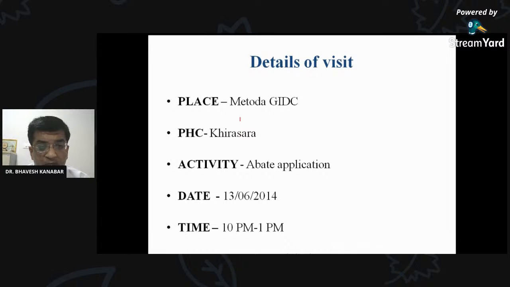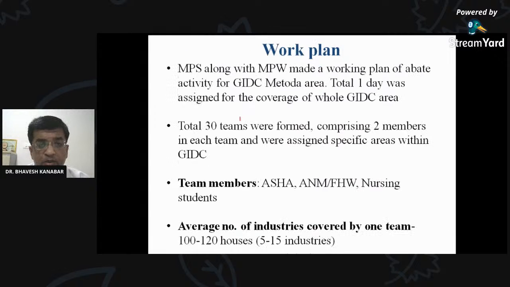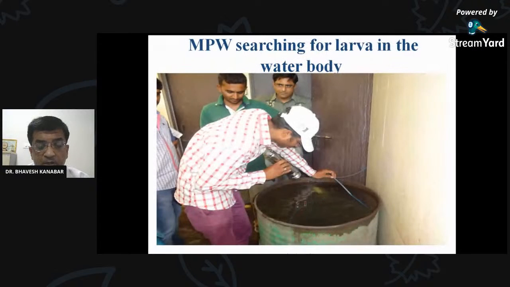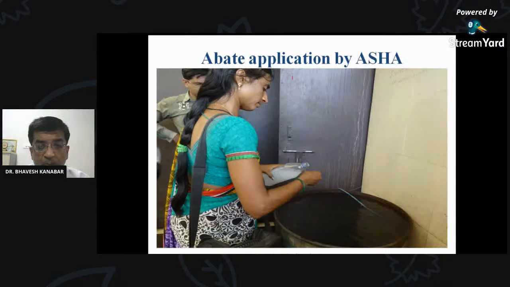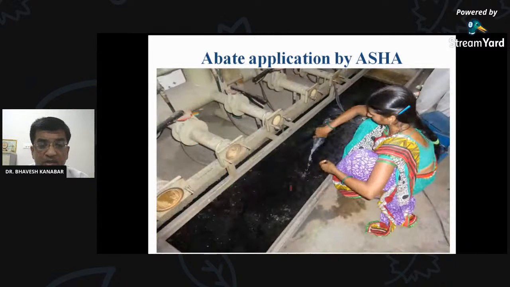So you can see the photo. I am going to show you the photographs of the Abate application. But before the Abate application, this MPW, multi-purpose worker, you can see that he is searching for the larva in the water body. And this Abate is applied by the ASHA. You can see that Abate is applied. Abate suspension is in this bottle, and it is applied. You can see this Abate application by ASHA.